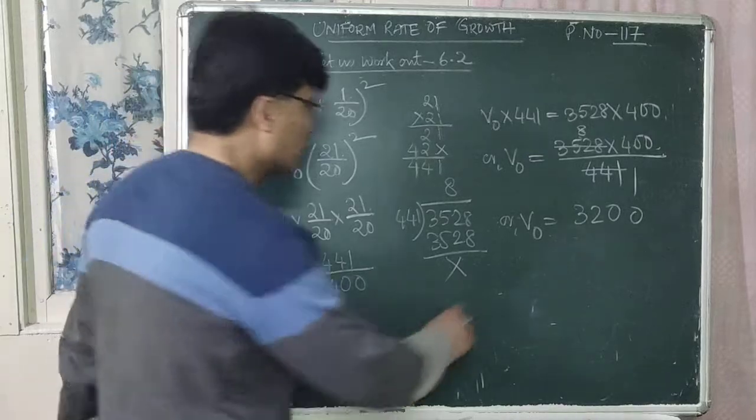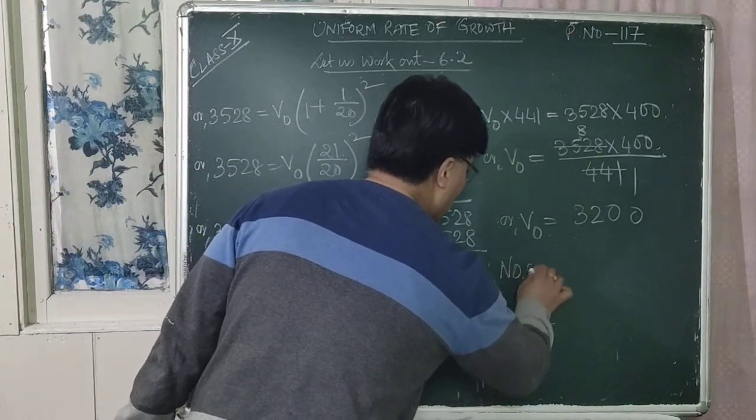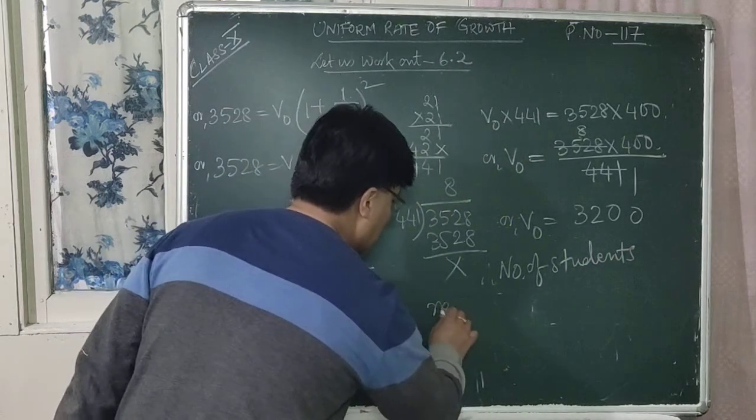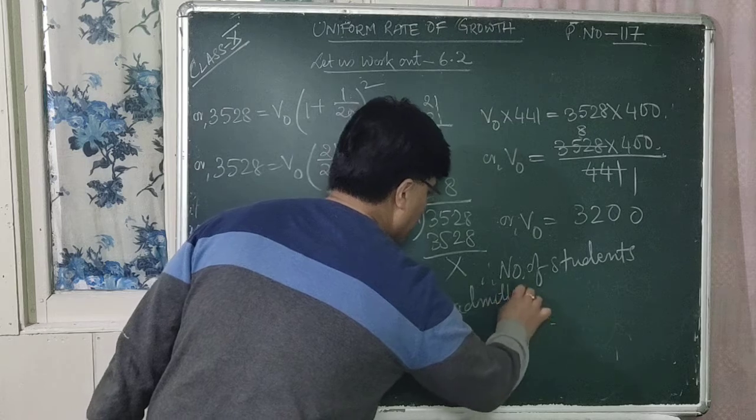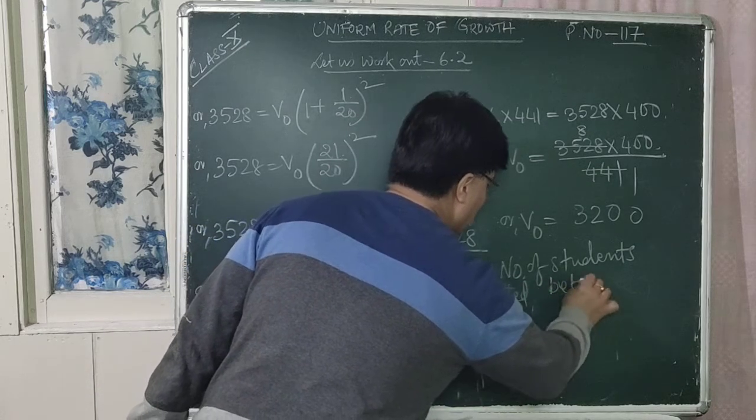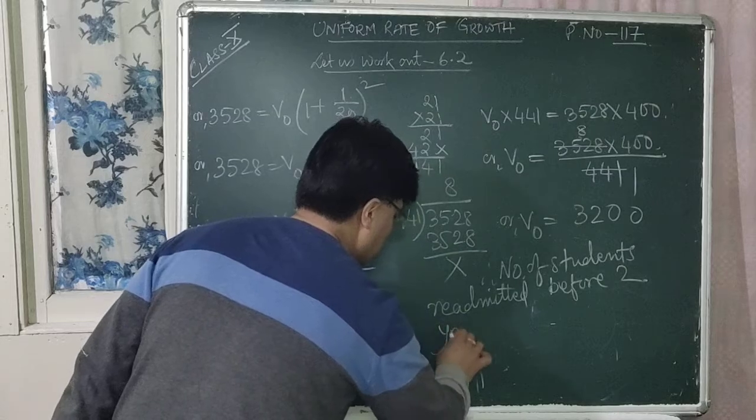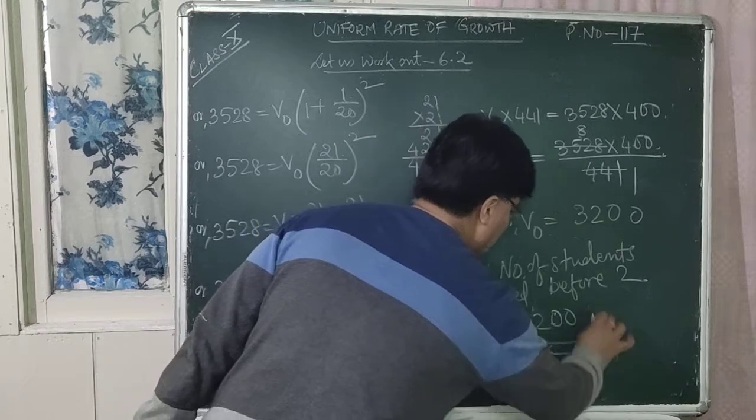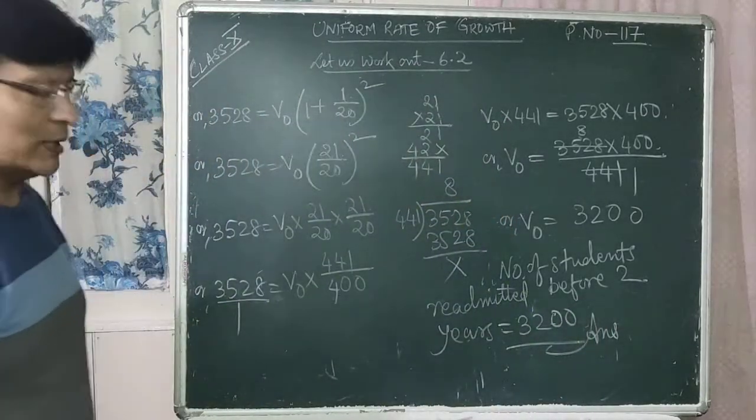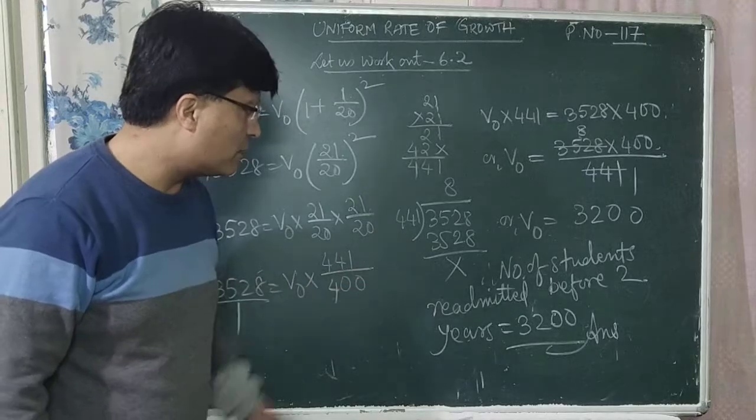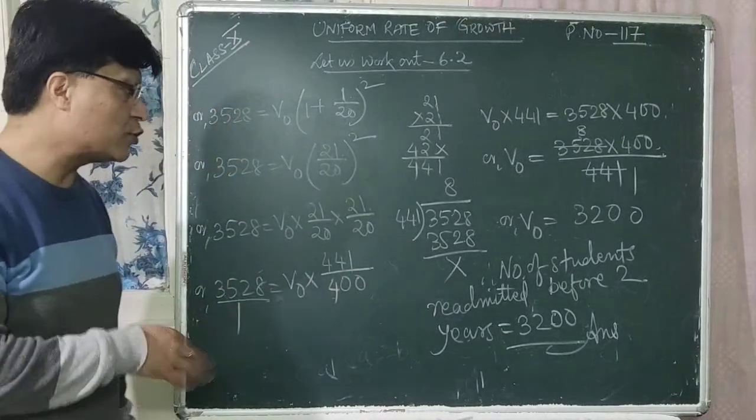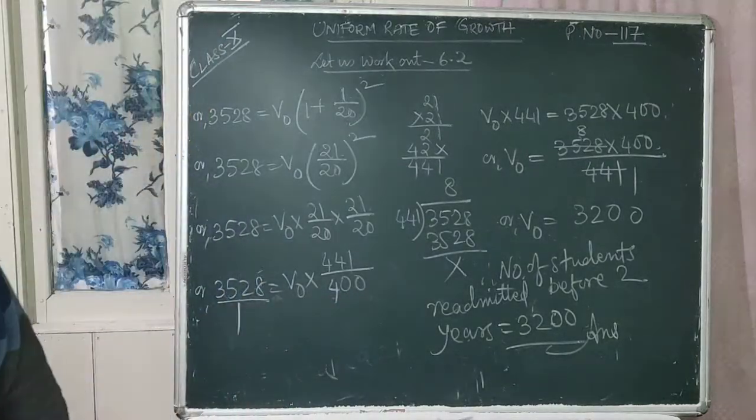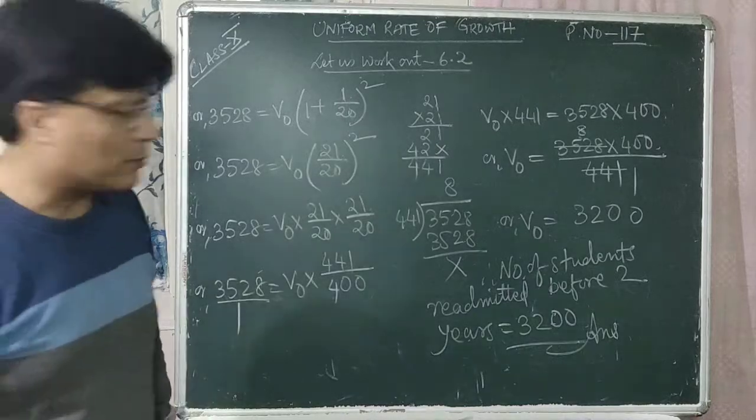Is it clear now? So write down the answer. Therefore, number of students readmitted before 2 years is equal to 3200. So this is the answer. Okay, so the answer is the number of students readmitted before 2 years is equal to 3200. So now we'll do the next problem.